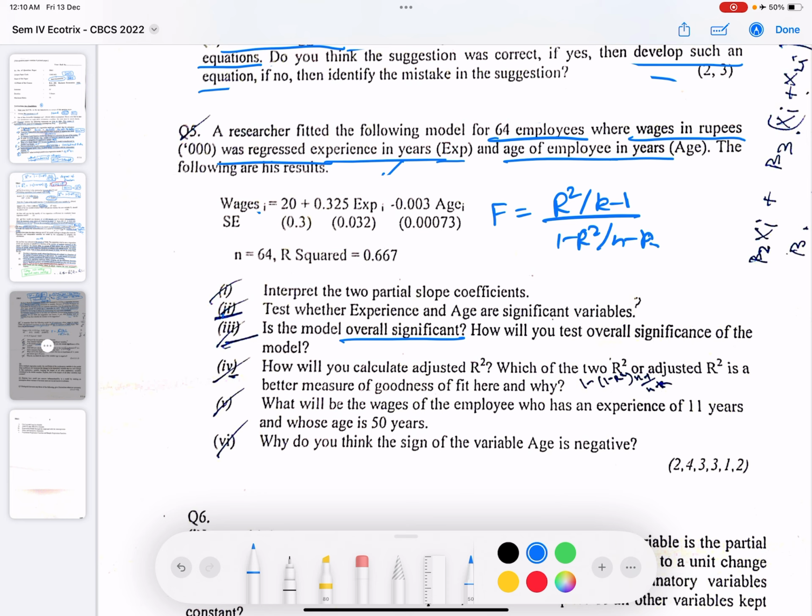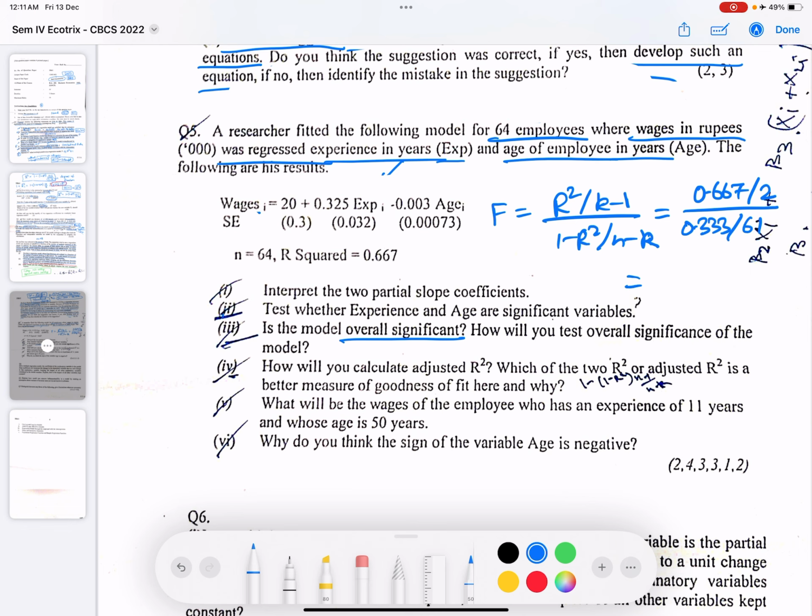Here R square is 0.667, k is 1, 2, 3. Since there are 3 parameters in the model, k is 3, so k minus 1 is 2, and 1 minus R square would be 1 minus 0.667. So this is giving us a value of 0.333. Divided by n minus k, 64 minus 3, 61. So we have the value.